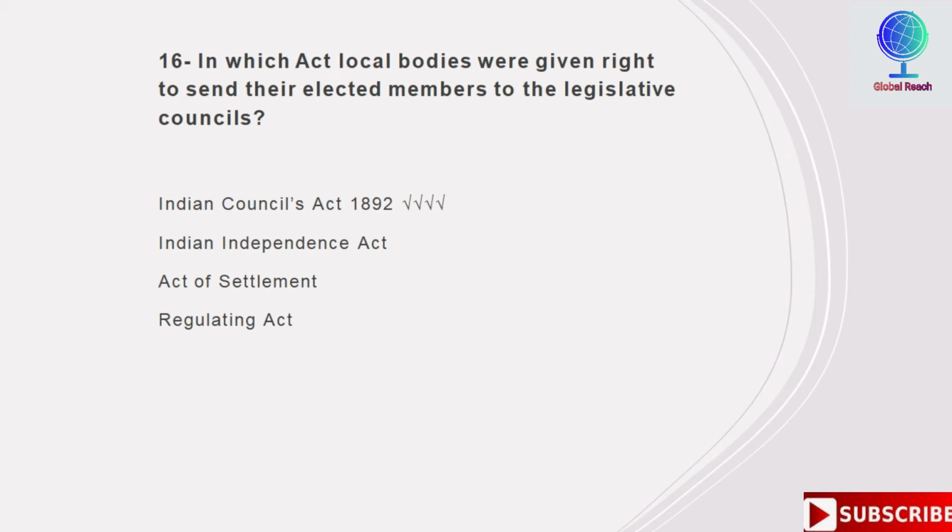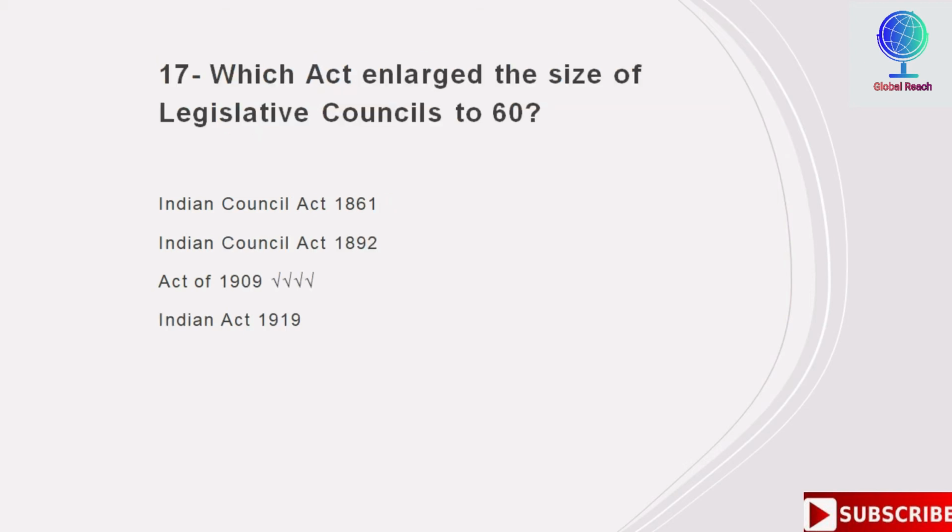Which act enlarged the size of legislative councils to 60? Options are Indian Councils Act 1861, Indian Councils Act 1892, Act of 1909, Indian Act 1919. So the correct answer is Act of 1909. Act of 1909 enlarged the size of legislative councils to 60.